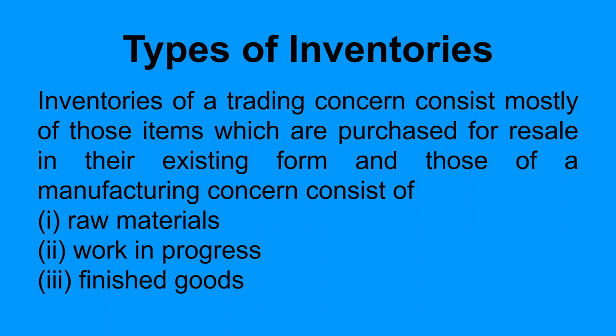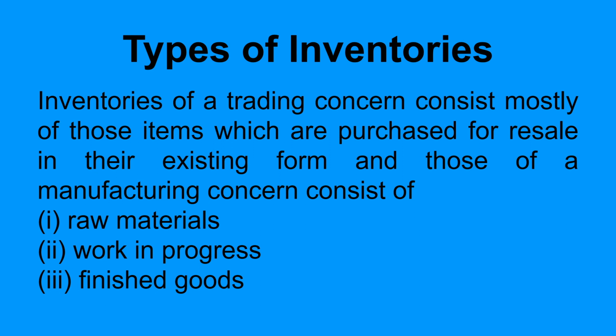Let us take a simple example. A trading concern like a shop selling shirts. At the end of the year, the shirts that are left will be termed inventories. That will be closing inventory, or inventory of a trading concern.